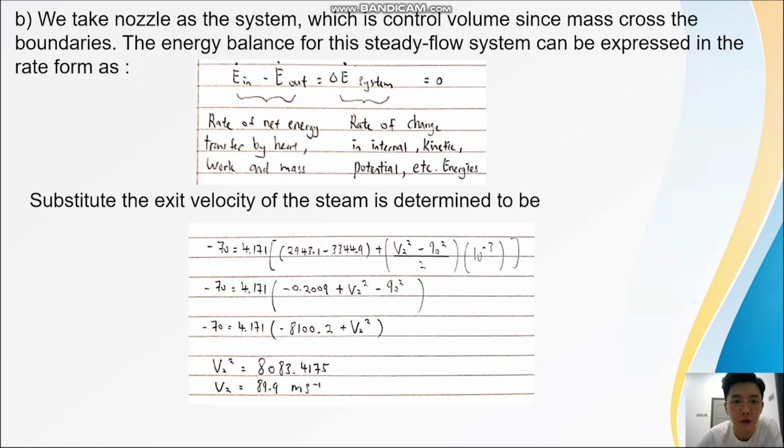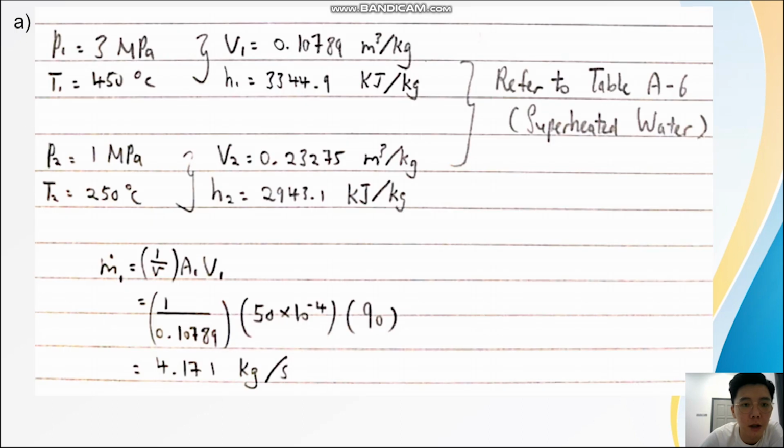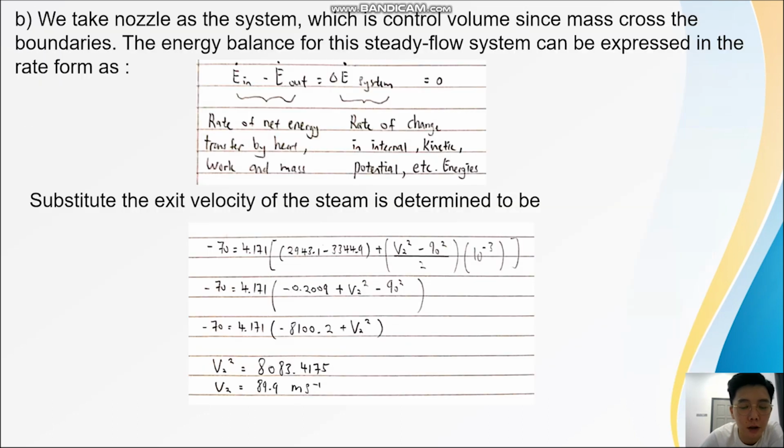The question gives the heat loss as 70 kJ per second. By substituting the values into the formula, we get the velocity at the outlet equal to 89.9 meter per second.